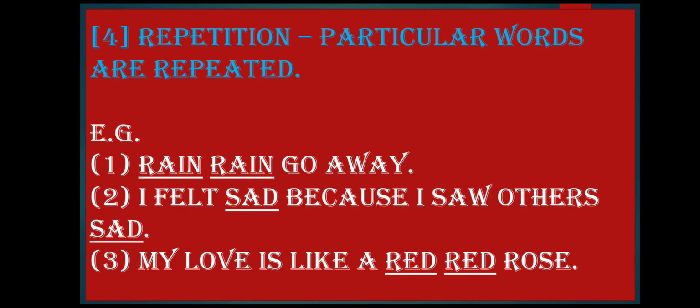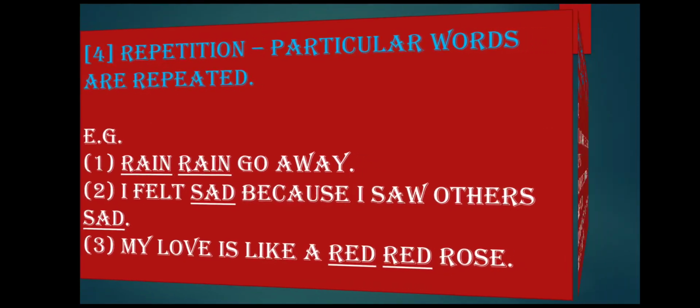Rain, rain, go away. So here the word rain is repeated twice. I felt sad because I saw others sad. So here the word sad is repeated. My love is like a red, red rose. So here the word red, red is repeated twice. So whenever the words are repeated, the figure of speech is repetition.